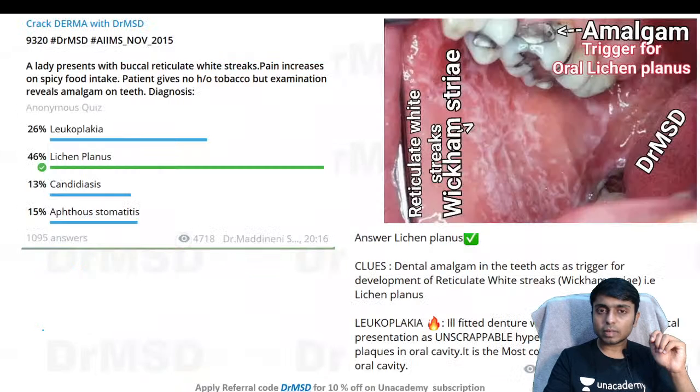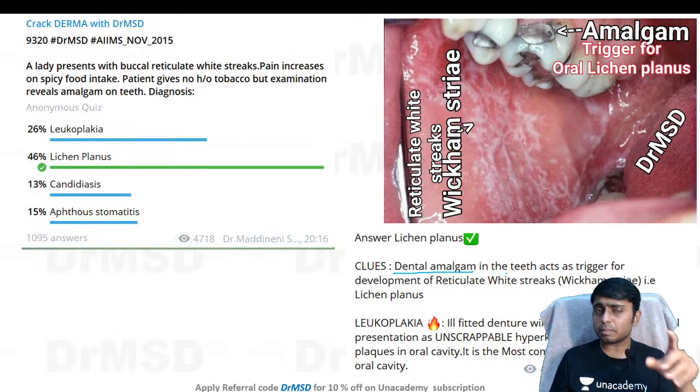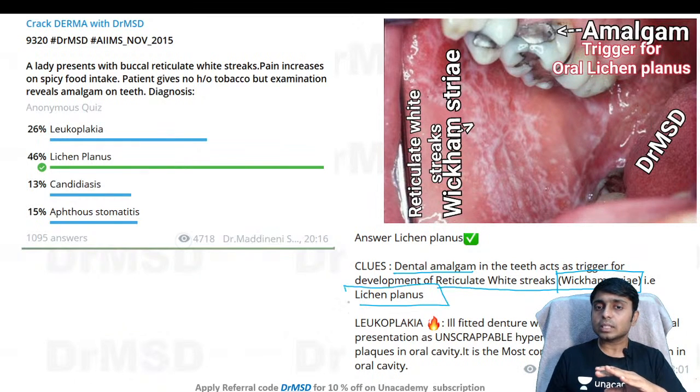They are present over the wrist, and this is the explanation for the question which I have asked. So the dental amalgam in the teeth here is acting as a trigger. This amalgam has mercury in it, which is going to produce these reticulate white streaks. These are called Wickham striae. That is, the diagnosis here is lichen planus.